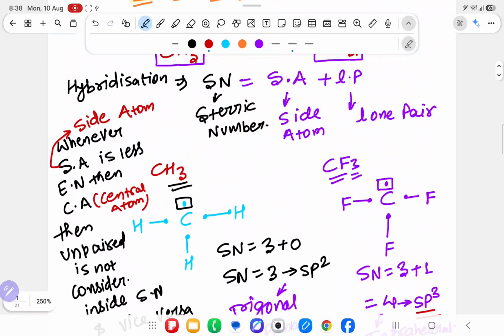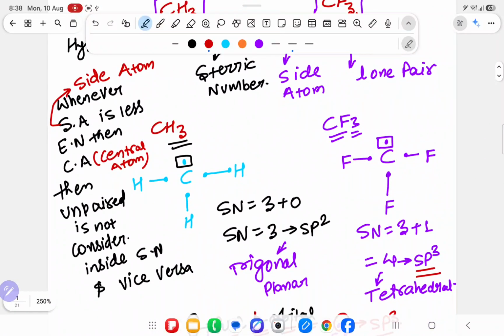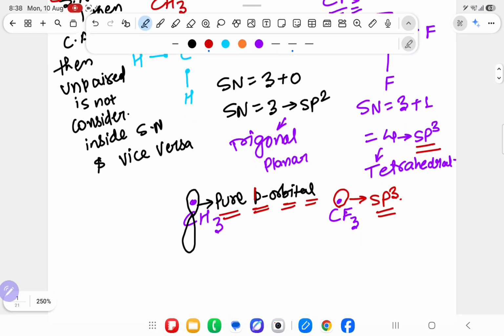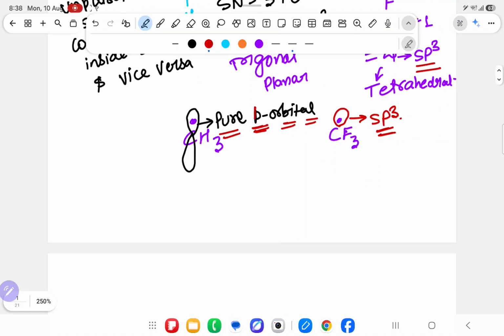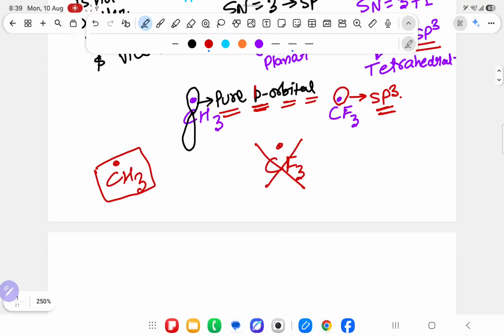The first free radical, you have understood two types of free radical. One free radical in which the side atom is more electronegative than the surrounding, and one free radical in which the side atom is less electronegative than the surrounding. If the side atom is less electronegative, it will be present in pure p; if the side atom is more electronegative, it will be present in a hybrid orbital, that is sp3. In this hydrocarbon chapter, we have to study CH3 dot. We do not have to study CF3 dot. This topic is not in this chapter. Now, first you understand this part.